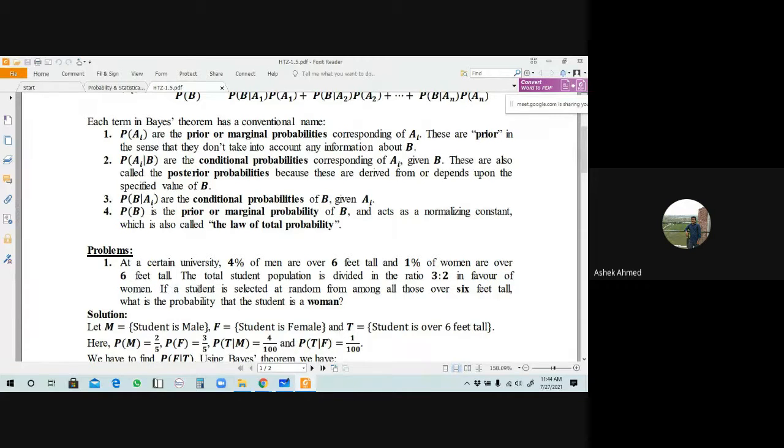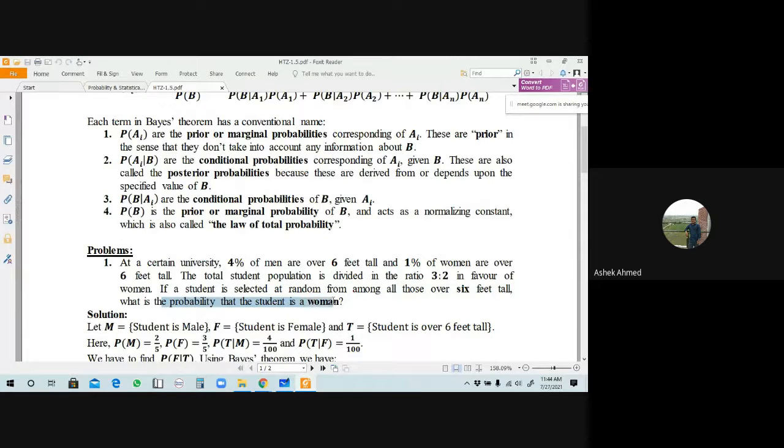So, if a student is selected at random from among all those over 6 feet tall, we have to select a student who is taller than 6 feet. From here you have to find the probability that the student is a woman.